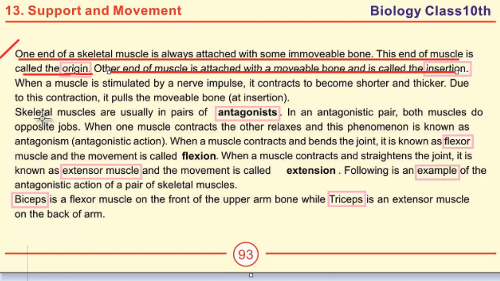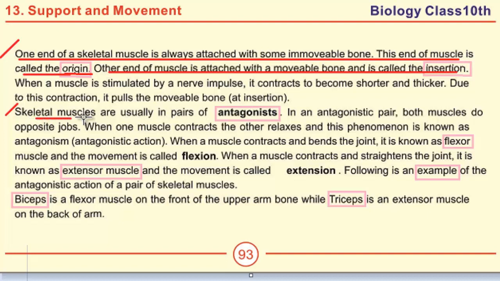The role of skeletal muscle starts from this paragraph. It can also be asked in the form of a long question. What is the role of skeletal muscles in movement? The answer of this question starts from: skeletal muscles are usually in pairs of antagonists. Another short question includes define antagonism.